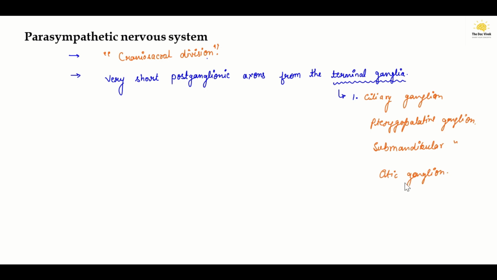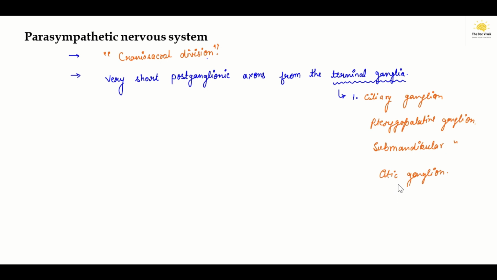Otic ganglion. Okay. The ciliary ganglion arises from the third cranial nerve, which is the oculomotor nerve, and the pterygopalatine ganglion arises from the postganglionic neurons of the facial nerve, which is the seventh cranial nerve, and the submandibular ganglion arises from the cell bodies of postganglionic neurons of the glossopharyngeal nerve, and finally the otic ganglion arises from the cell bodies of postganglionic neurons of the 10th cranial nerve, which is the vagus nerve.